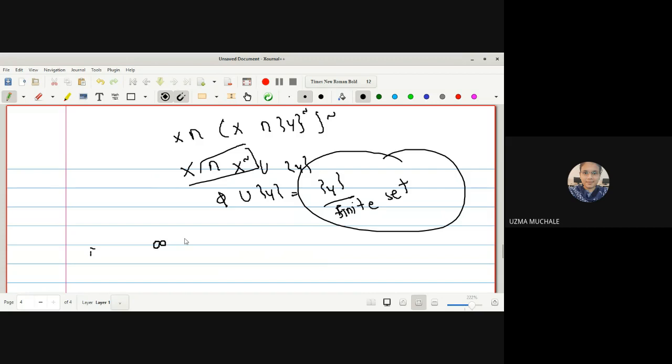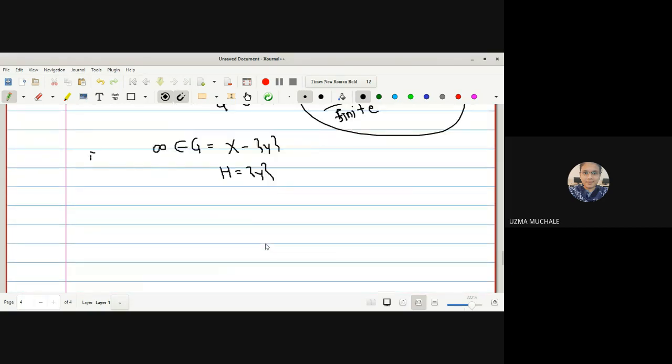So we now have infinity belongs to G. What is G in this case? X minus singleton Y. And what is H? Singleton Y. And we can now say that by the definition of topology, we have proved that G and H both belong to tau. G belongs to tau with the condition of infinity. H belongs to tau with the condition of not having infinity.